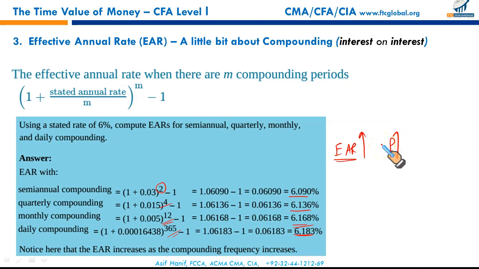And an important point to remember here, it is increasing. When the frequency of compounding is increased, the effective interest rate also increases, but it increases decreasingly. You can see in the first one, the increase was 0.4%, then it was 0.3%, and then it reached 0.2%. So it is increasing, but it is increasing decreasingly.